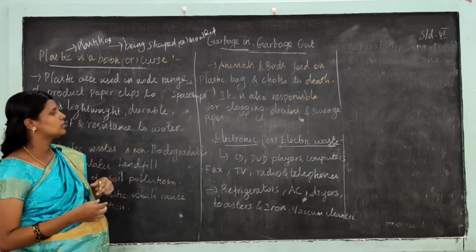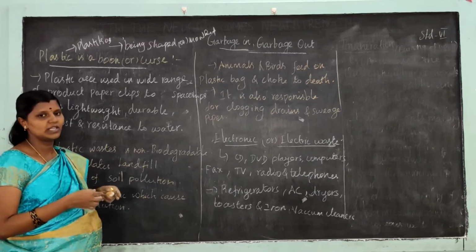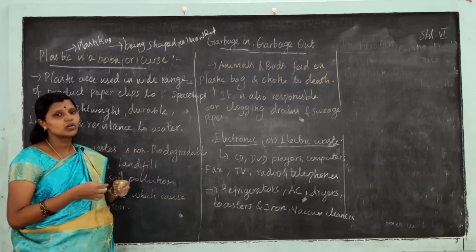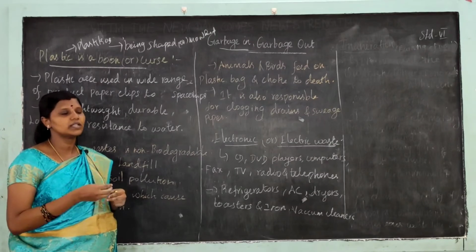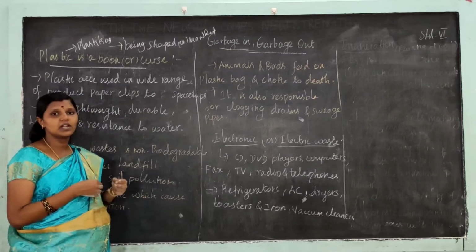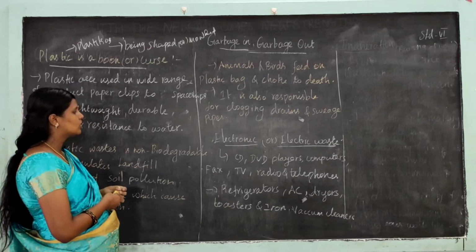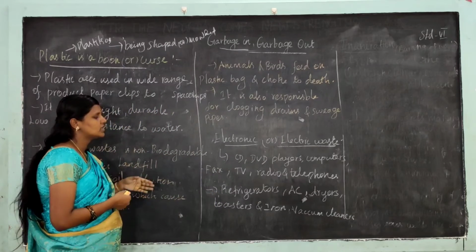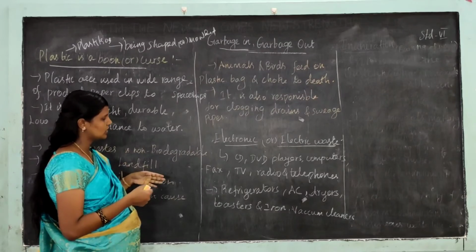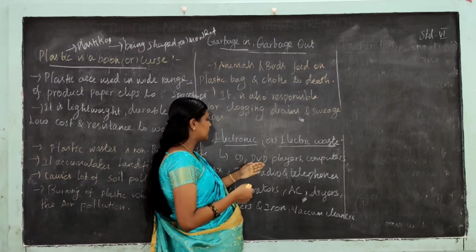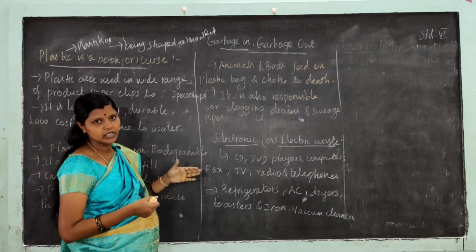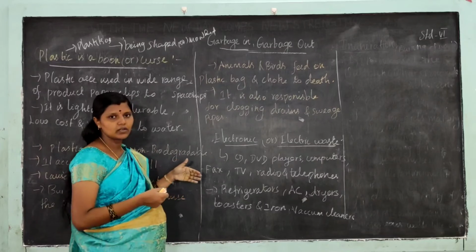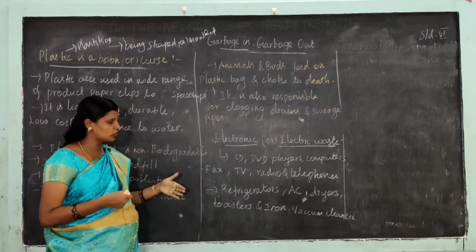Okay. Next we are going to learn what is e-waste. E-waste: electronic or electric waste are called e-waste, generated by humans. What are the electronic wastes generated by humans? CD players, DVD players, computers, fax machines, TVs, printers, radios, and mobile phones. These are the electronic waste generated by humans.